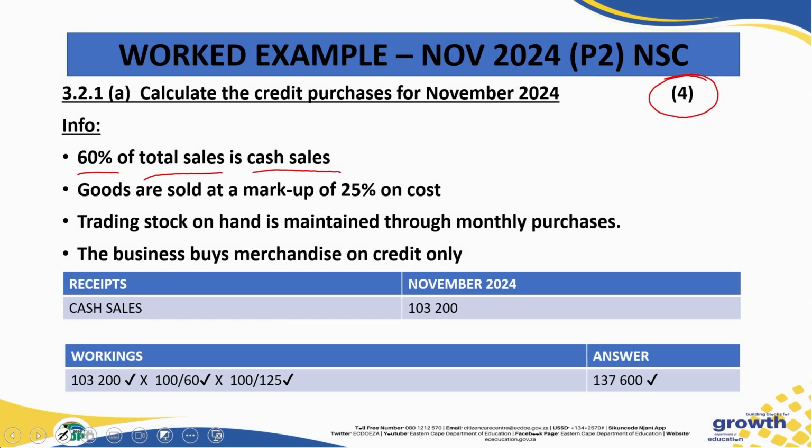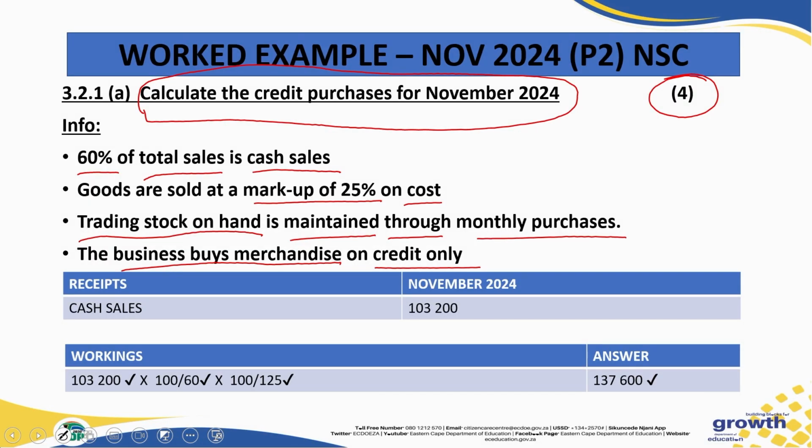Goods are sold at a markup of 25% on cost. And then also another important term is the part where it states trading stock on hand is maintained through monthly purchases, meaning once the stock is used up, we are replacing it basically. And the business buys all their stock on credit only.